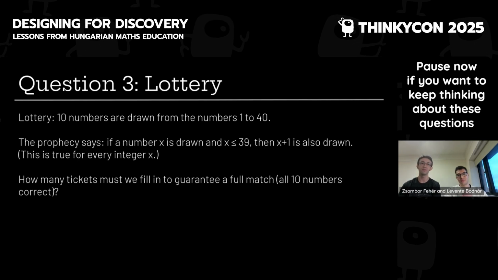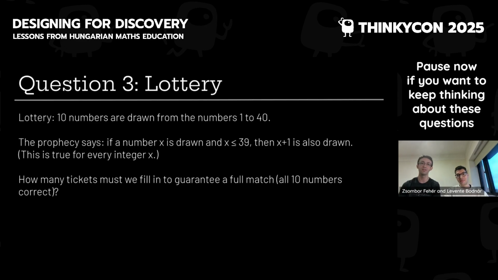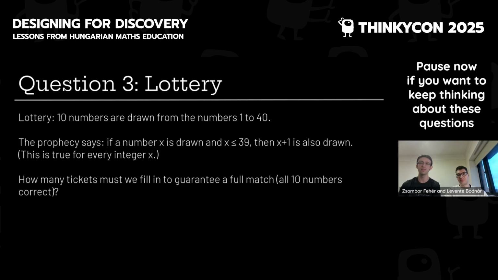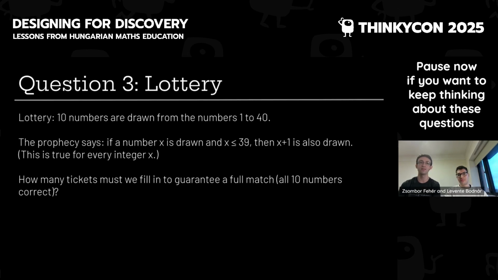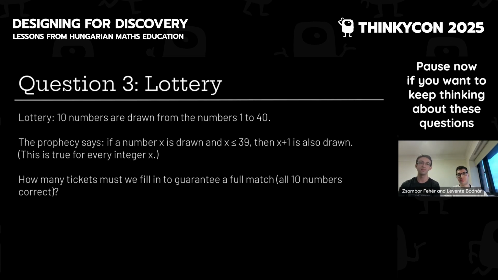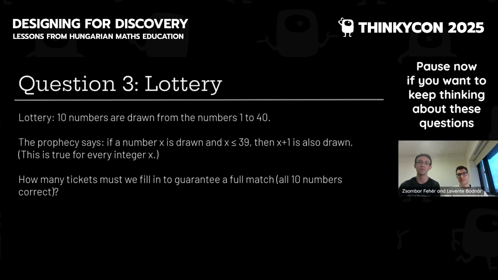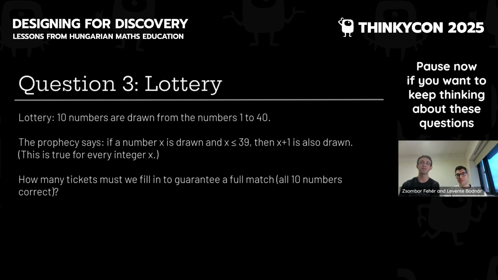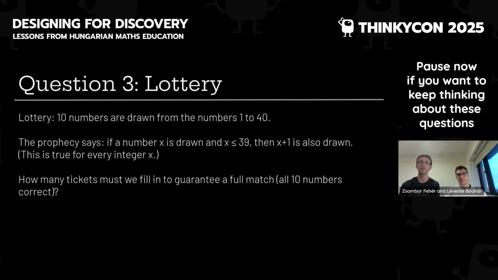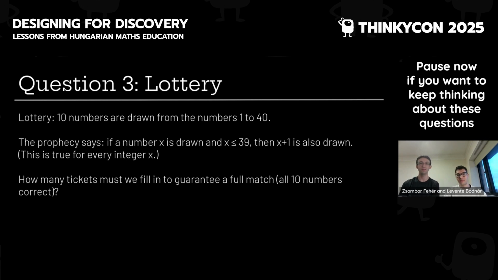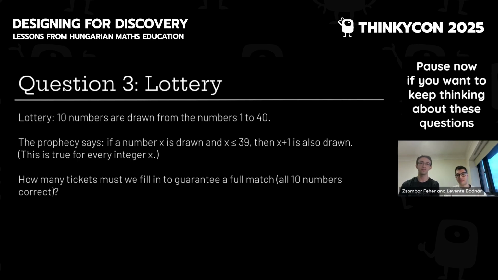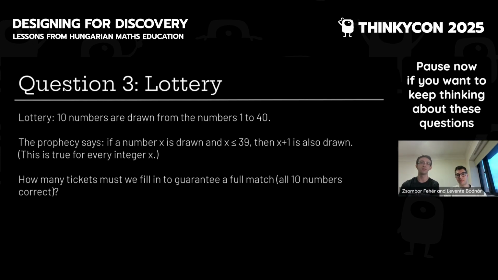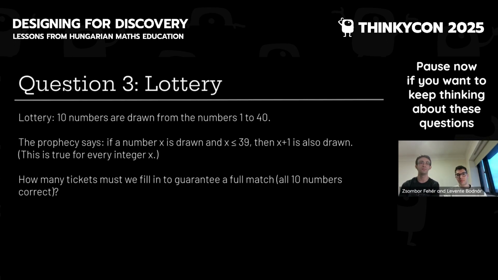It will be too expensive for Romeo to buy enough tickets for all possibilities, so he goes to an oracle. He receives a prophecy that if a number x is drawn, and x is at most 39, then the next number x plus 1 is also drawn. So here, x is not just one concrete number, but this sentence has to be true for every possible x. Assuming that the prophecy is correct, how many tickets does Romeo need to buy to have a full match and to marry Juliet?